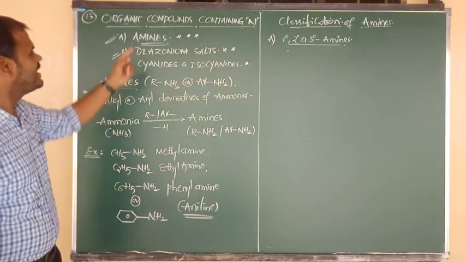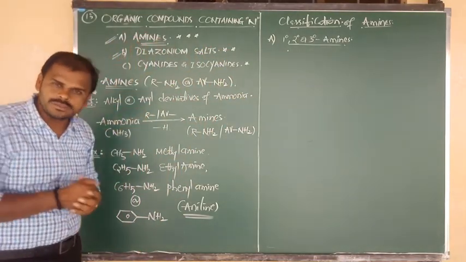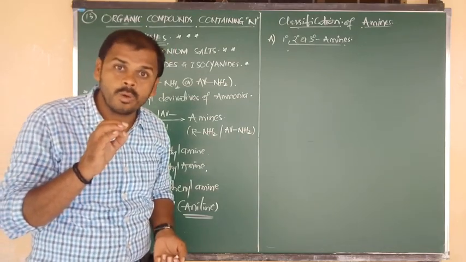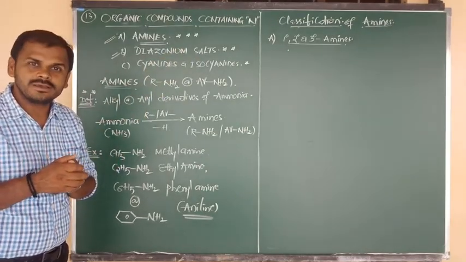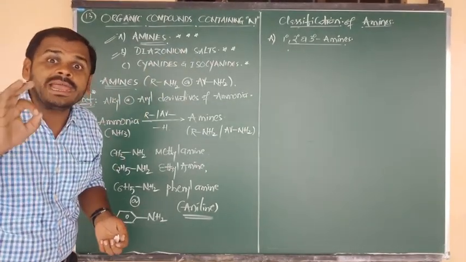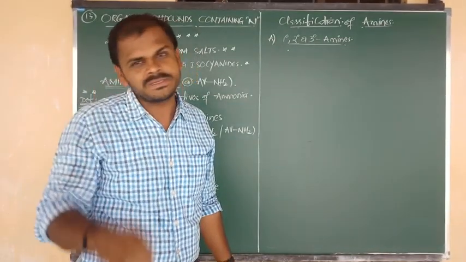Number one, we are going to study amines. One more is the diazonium salts, simply BDS, benzene diazonium salts.